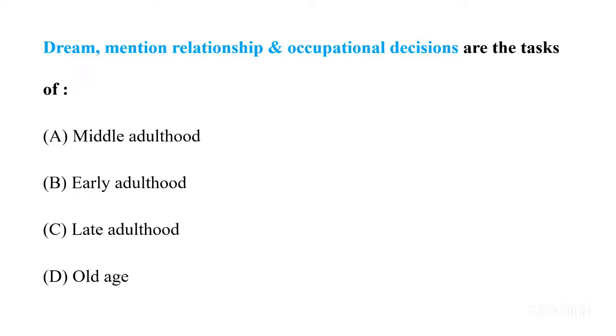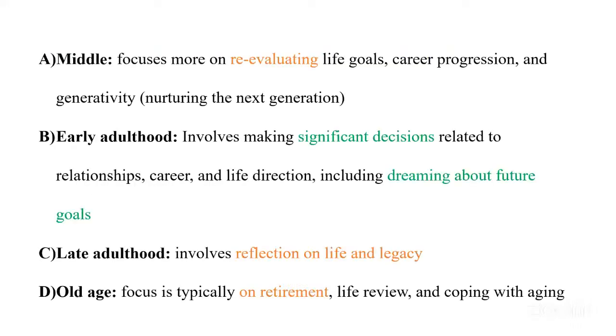Okay. Then we have the next question, which is: dream, mentioned relationship, and occupational decisions are the task of A, middle adulthood, B, early adulthood, C, late adulthood, and the last option is old age. So the question is dream, mentioned relationship, and occupational decisions. We can infer from that what the right answer could be, but let's understand each option one by one. Middle adulthood is only focused on re-evaluating the life goals. The train has actually passed now. You need to re-evaluate what you have done.